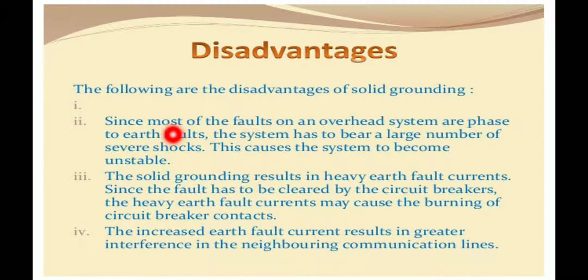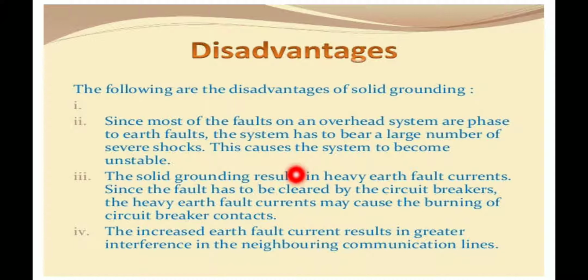Then what will happen? Overhead systems very frequently experience phase to earth faults, so the system has to bear a large number of severe shocks. That causes the system to become unstable. That is one drawback.